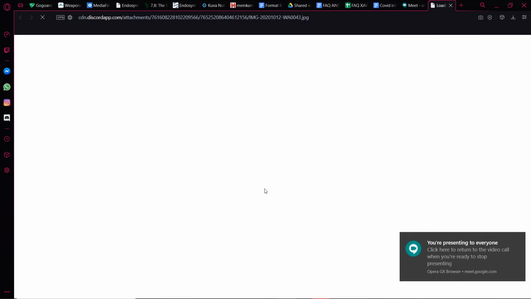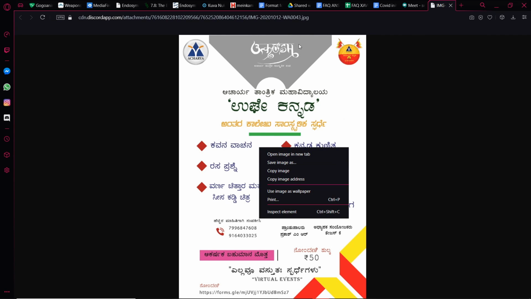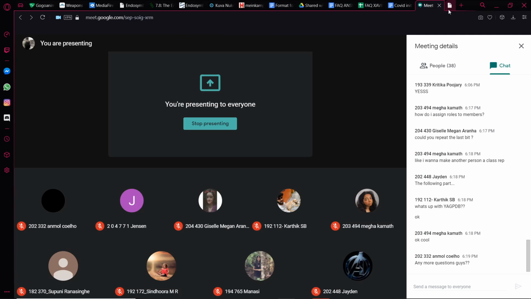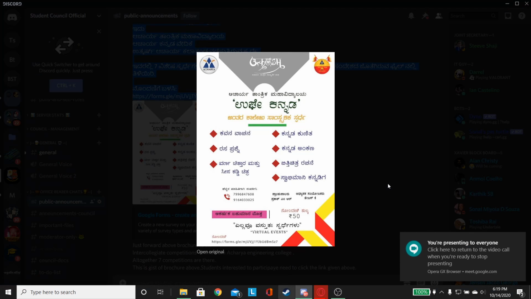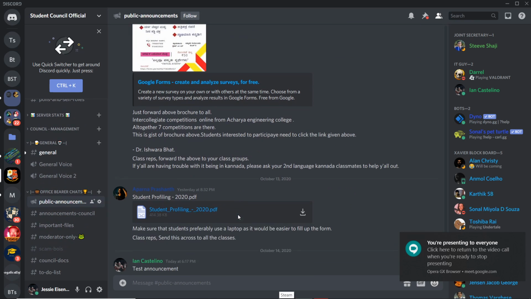It'll open it up like this. Sorry for the really bright screen. Right click, save image as, I have to save it, and then I have to go to WhatsApp, and then I can post it, right? It's a hassle. So how do you actually save that hassle? You can use this feature that's conveniently there here, right?